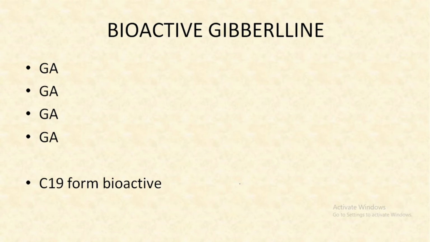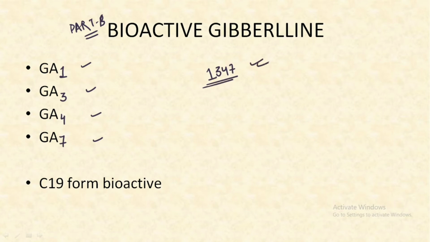We have majorly four bioactive plant hormones: gibberellic acid 1, gibberellic acid 3, gibberellic acid 4 and gibberellic acid 7. These are the series of gibberellic acids that are bioactive in nature. Make sure you remember that these are the only four bioactive gibberellins available. You can make a code and remember this because two to three times part B questions have been framed from this area. You can remember this digit as 1347, repeat it three to four times and you would remember.